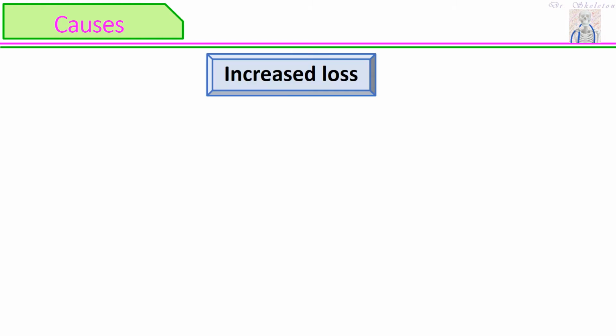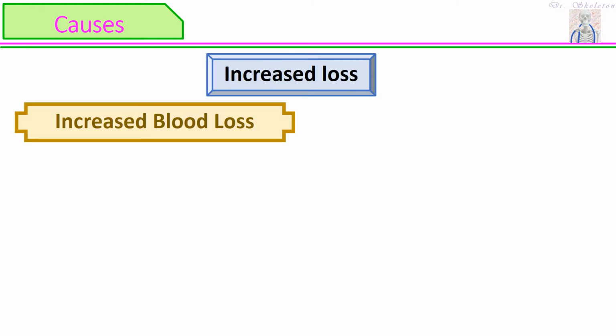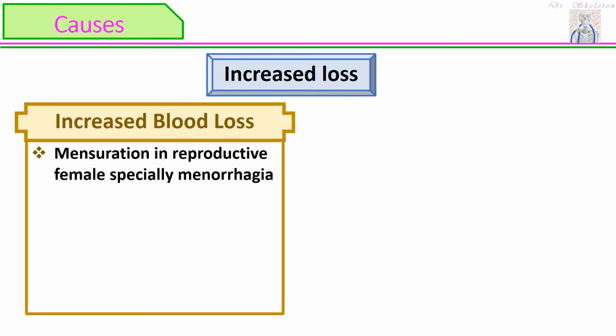Continuing the causes, we have increased loss. It is further divided into two categories. First being increased blood loss, or simply direct blood loss. Menstruation in reproductively active females, especially menorrhagia. What does menorrhagia mean? Increased blood loss, or simply overbleeding for 7 days or more in a row. It is the major cause of increased blood loss in reproductively active females.